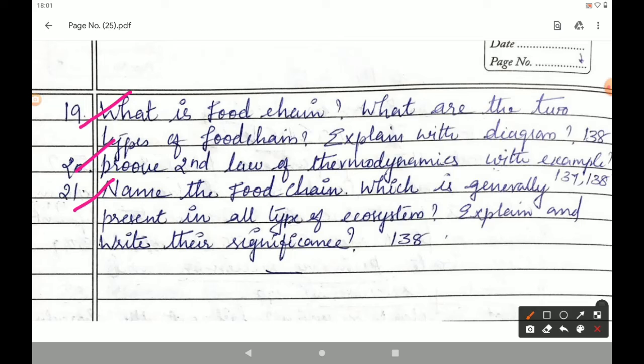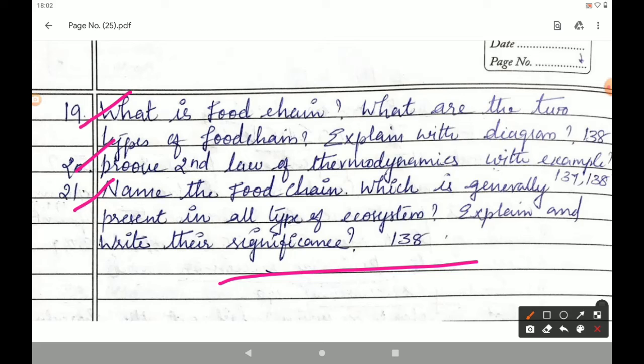The next question, and the last question of this chapter, is: name the food chain which is generally present in all type of ecosystem, explain and write their significance. Students, the answer for this question is given in page number 138. The food chain found in all type of ecosystem is detritus food chain.